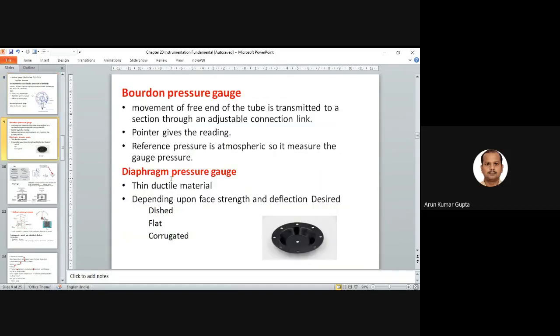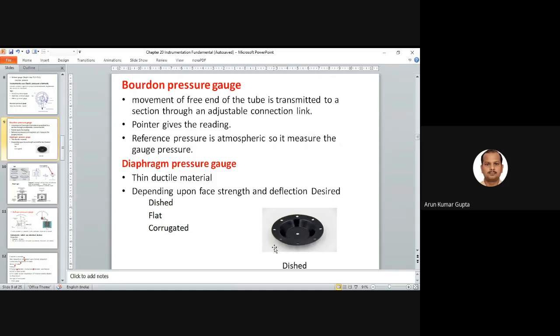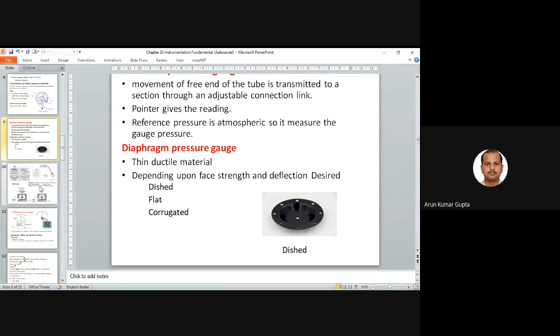Next we have a diaphragm pressure gauge. Diaphragm basically is a thin ductile material. A diaphragm can be of different shapes. I mentioned a few shapes here, depending upon the phase strength and deflection desired. It can be disc shape, flared, or corrugated. Disc shape means it is like this. So we have this shape of diaphragm, and it is attached to...